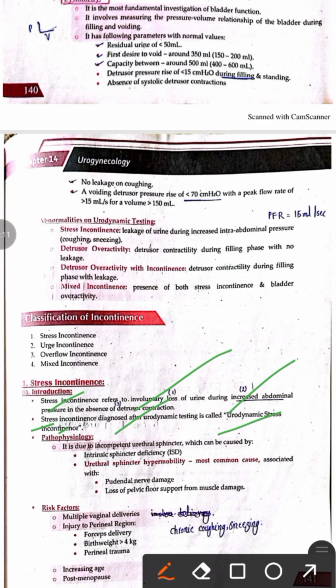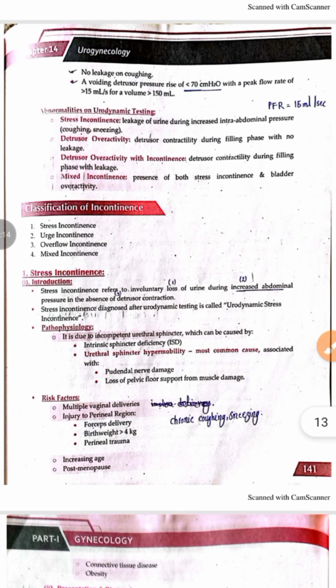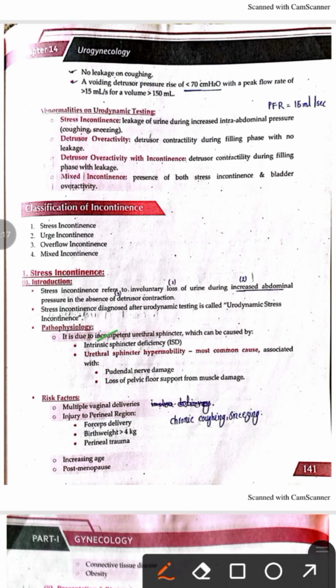Now let's talk about the pathophysiology of the stress incontinence. Stress incontinence normally occurs due to an incompetent urethral sphincter. So when there is a rise in the intra-abdominal pressure and the urethral sphincter is incompetent, there will be loss of urine. The incompetent urethral sphincter may be because of intrinsic sphincter deficiency, or there may be hypermobility of the sphincter muscle. The hypermobility may be because of nerve damage, that is pudendal nerve damage. The pudendal nerve normally controls the external urethral sphincter, and it is a voluntary control of the sphincter.